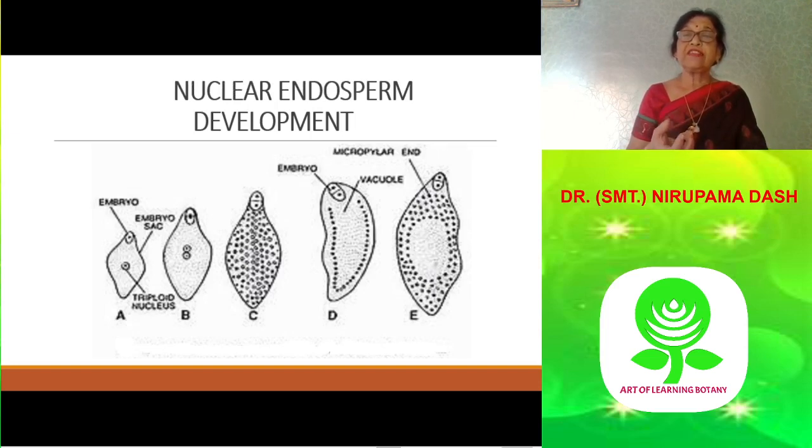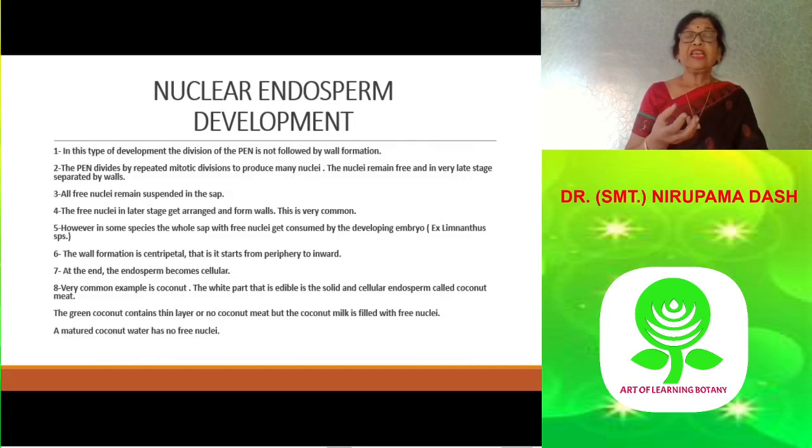This is very interesting. In tender coconut you will find a transparent liquid when the fruit is 50 millimeters in length. Here the primary endosperm nucleus divides and redivides and forms many free nuclei. These free nuclei float in this liquid, and at a later stage the liquid is called coconut milk and becomes white.